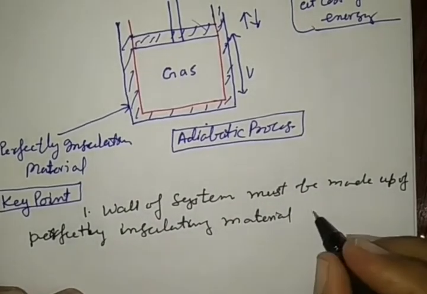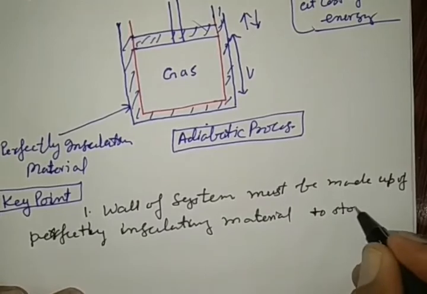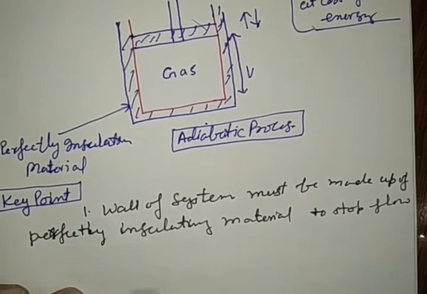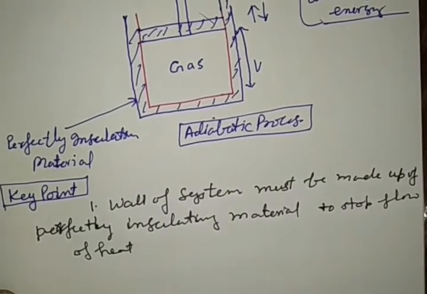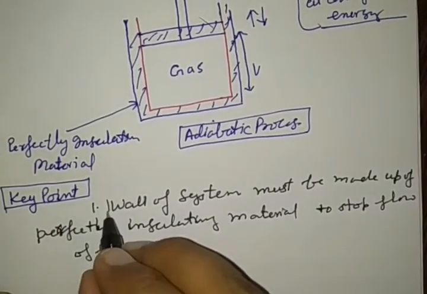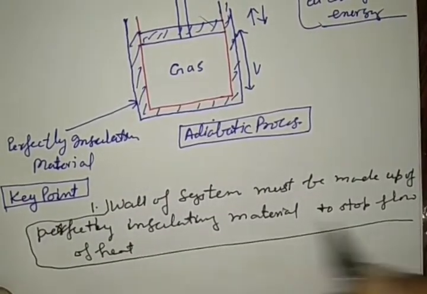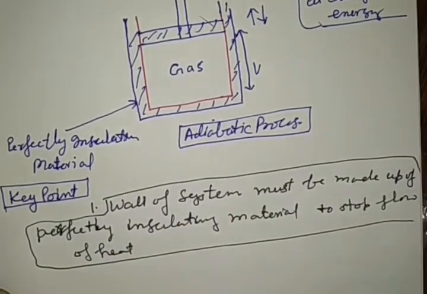What is the insulating material used for? To stop the flow of heat from the system to the surroundings. This is the first important point for any thermodynamical system.